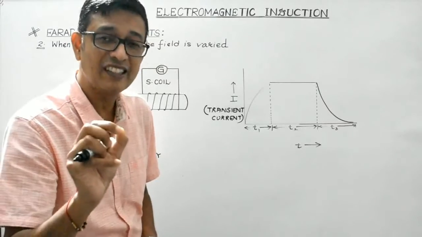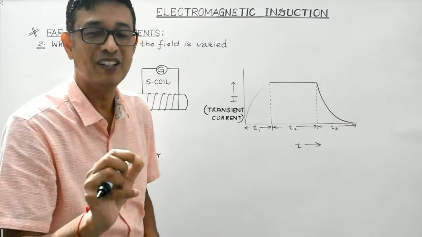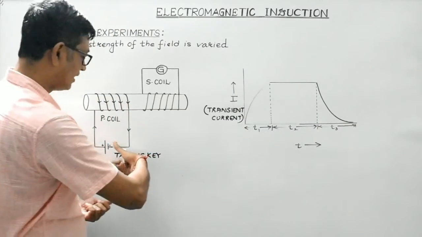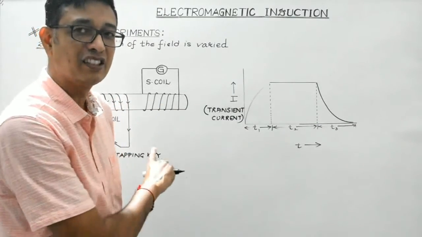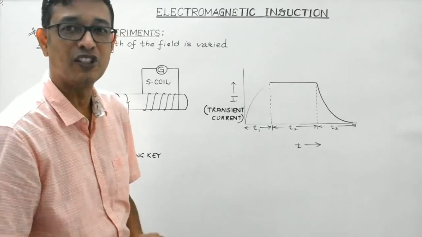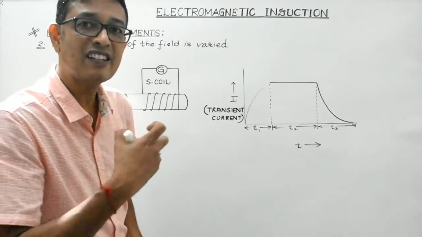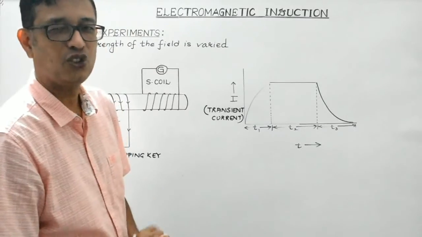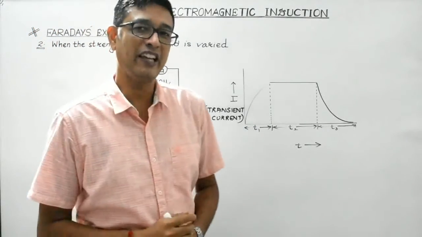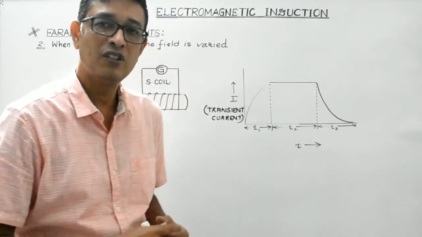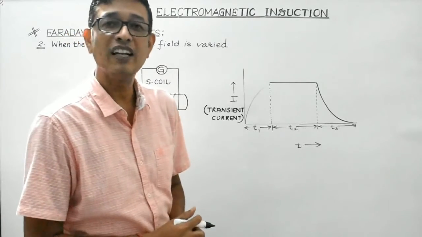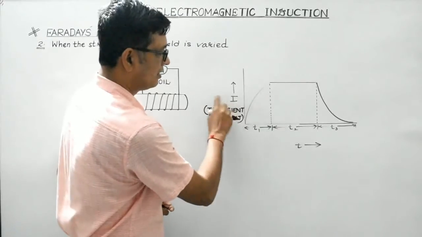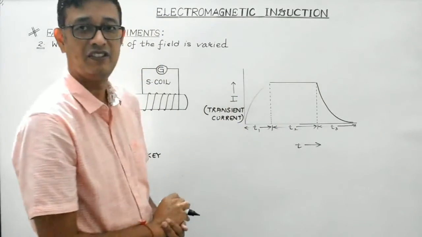It will instead take some finite time to grow from zero to maximum value. Similarly, when the tapping key is released, the current in the circuit won't abruptly become zero. It will take some finite time to decay from maximum to zero value. So such types of currents which take some finite time to grow or decay are known as transient current. I have depicted the current versus time graph over here.